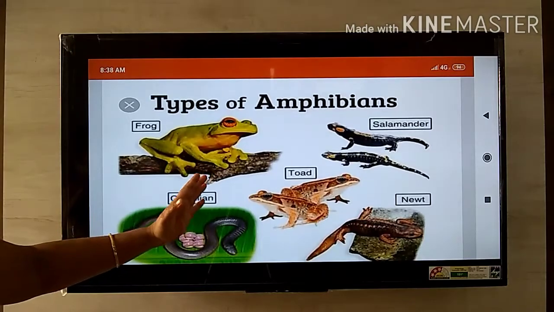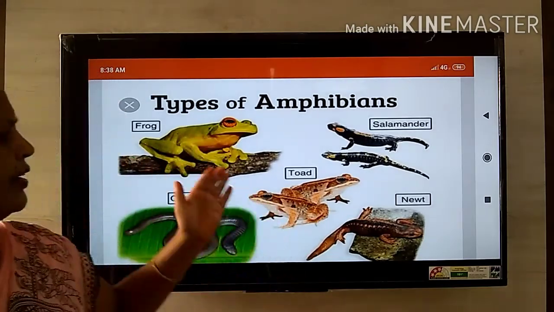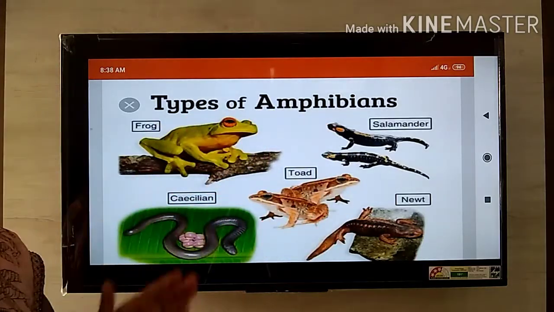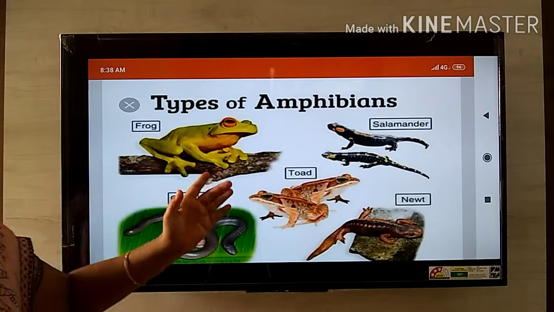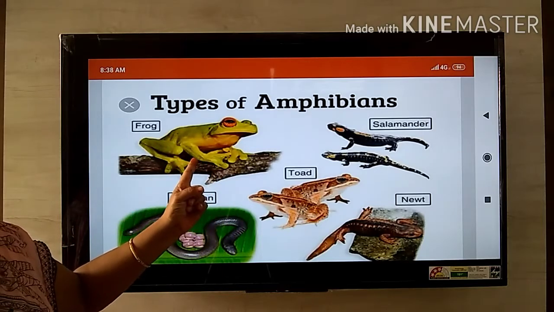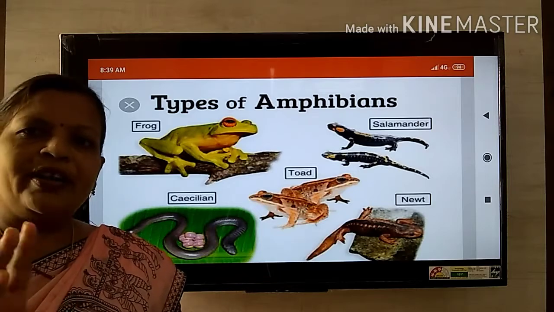Now look here. This picture I got from the internet. Here many amphibians are shown. All these belong to the amphibia. Now look here. Here is a frog. You are familiar with the frog. Toad is given, small in size. You might have seen it.